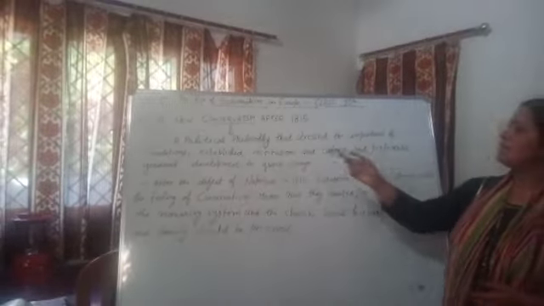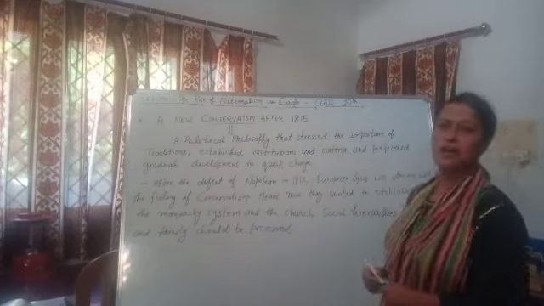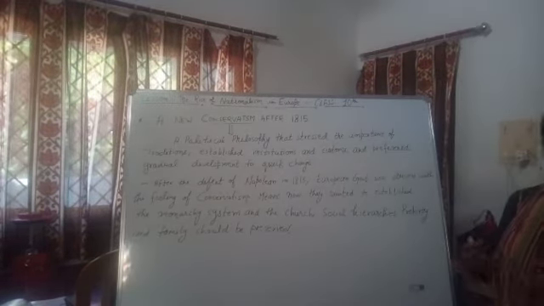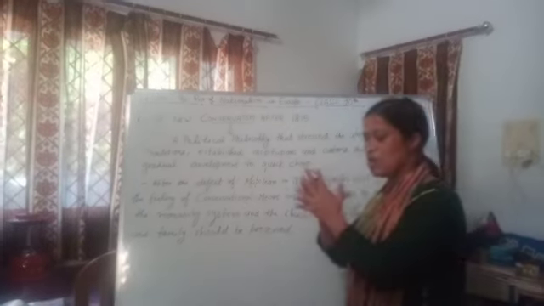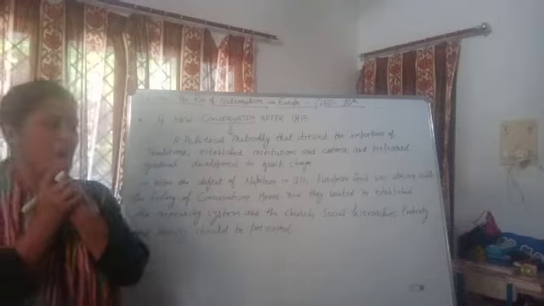Now we are talking about how, after the defeat of Napoleon, a new conservatism started in the European states. What was it all about? When we say conservatism, what after all is conservatism?